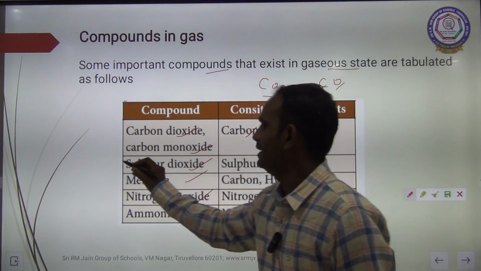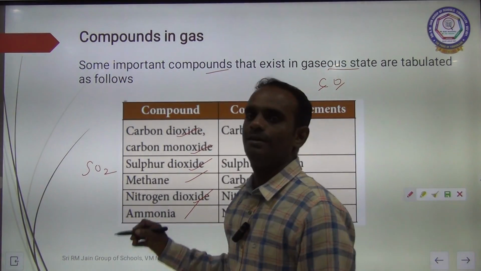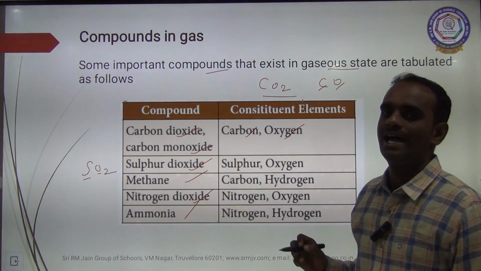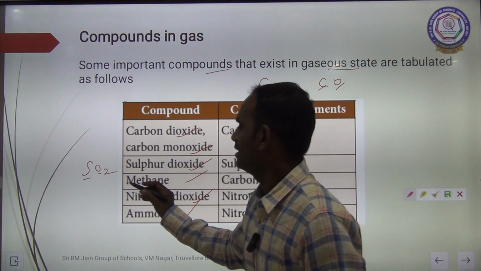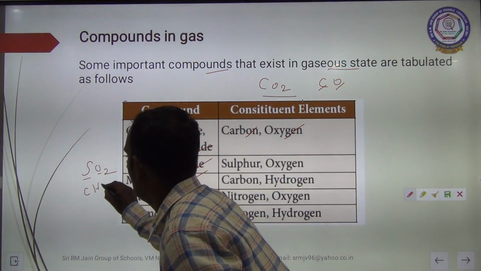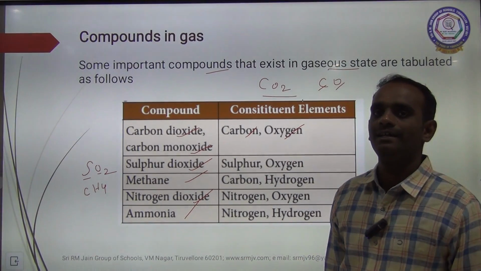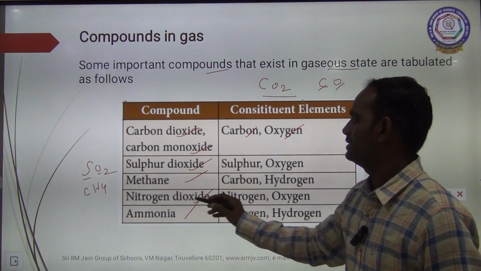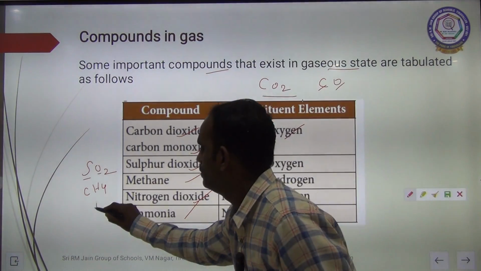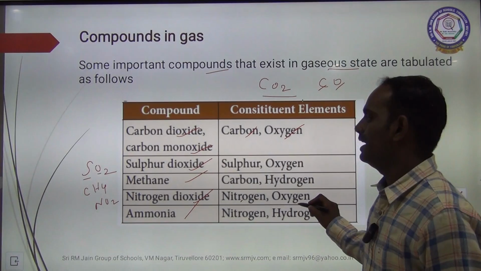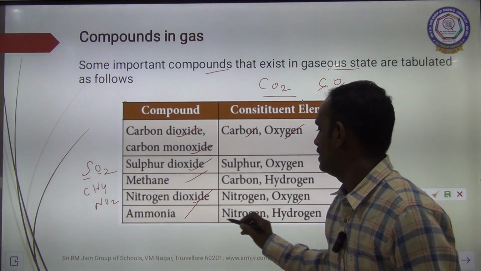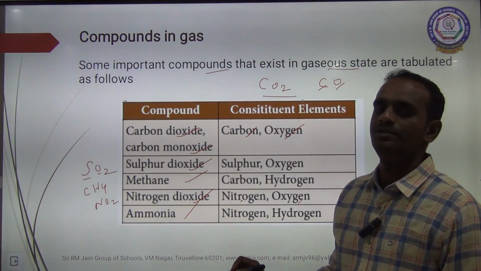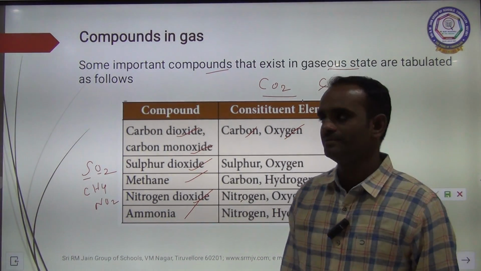The next one is sulfur dioxide, SO2. Here also two elements are present, sulfur and oxygen. The next one is methane, organic compound, CH4. How many elements are present here? Two, carbon and hydrogen. And the next one is nitrogen dioxide, NO2. Here nitrogen and oxygen. The last one is ammonia, nitrogen and hydrogen. So these are some of the examples of compounds in gaseous states. Clear, children?